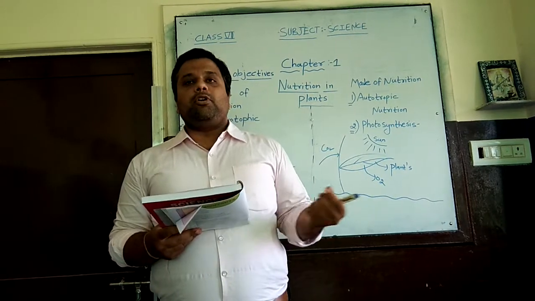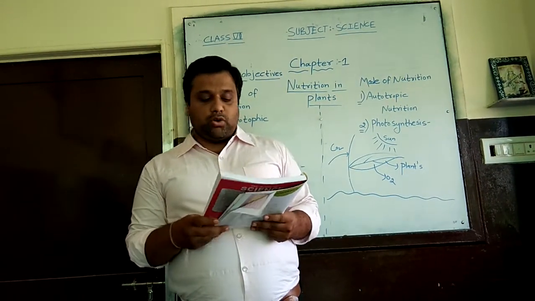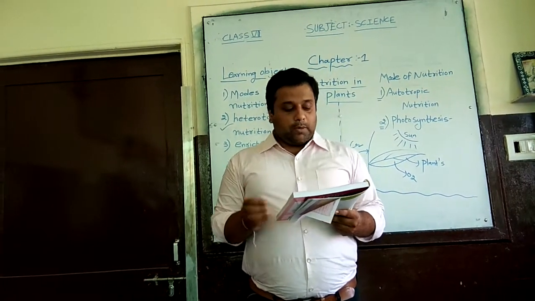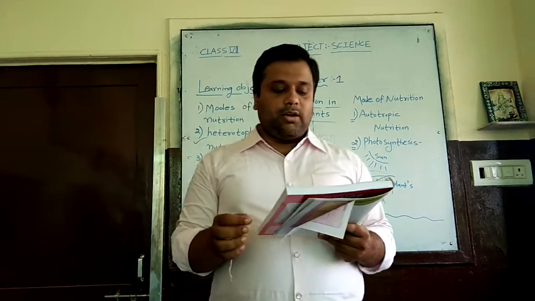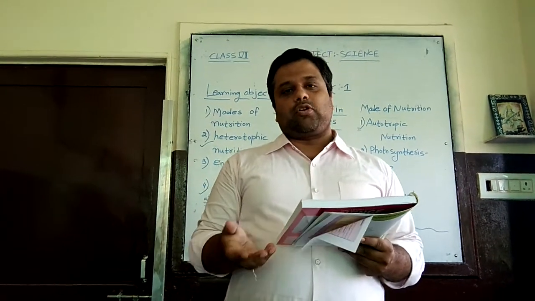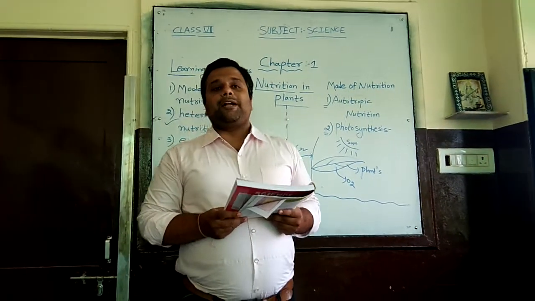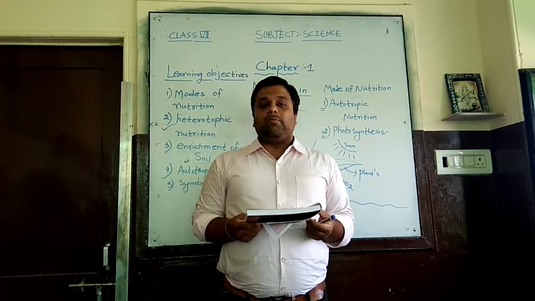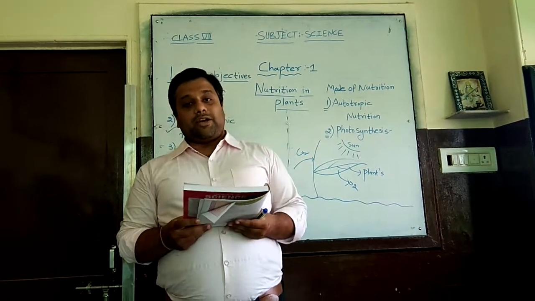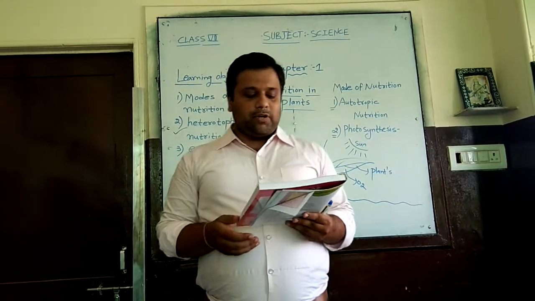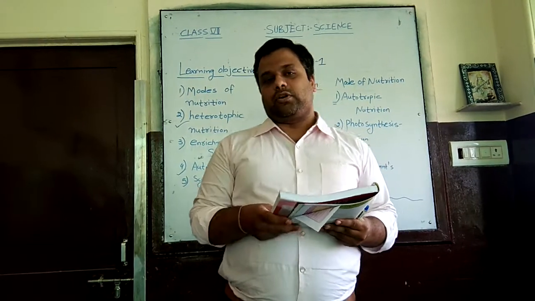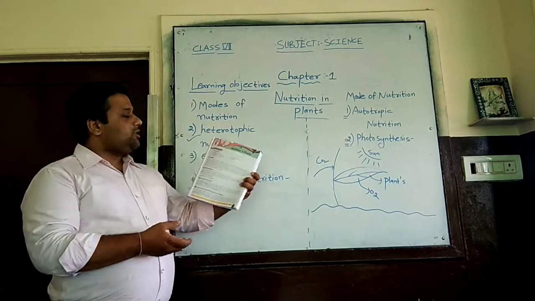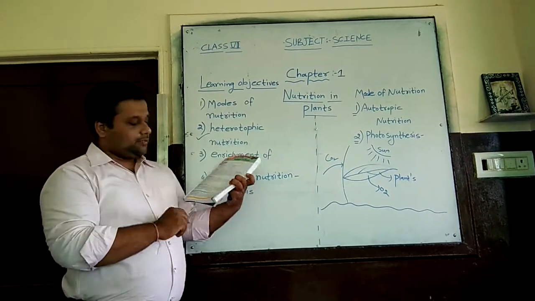Plants have autotrophic nutrition only. They require only air, water and soil. The process by which food is taken in and used by an organism is called nutrition. Like plants, or like us, whatever we eat from outside that is required by our body is termed as nutrition. In this chapter, we will learn about nutrition in plants only. That is our chapter name also.